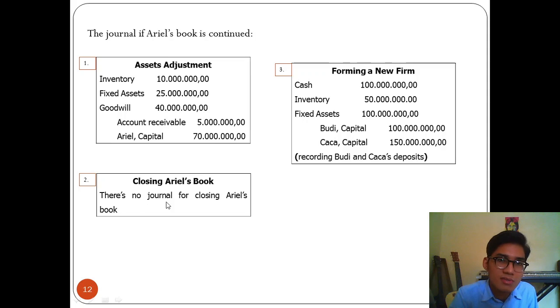Then there's no journal for closing Ariel's book because we are continuing his book. So for forming a new firm, I put cash, inventory, fixed assets on debit, and credit Budi and Chacha's capitals. So we're basically recording Budi and Chacha's deposits here.